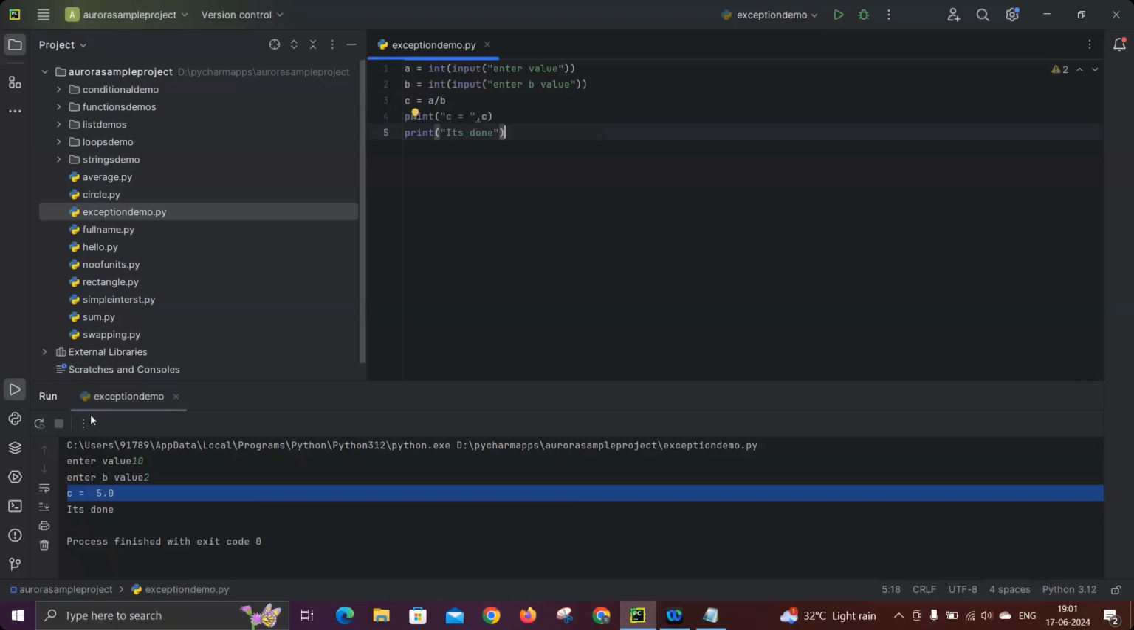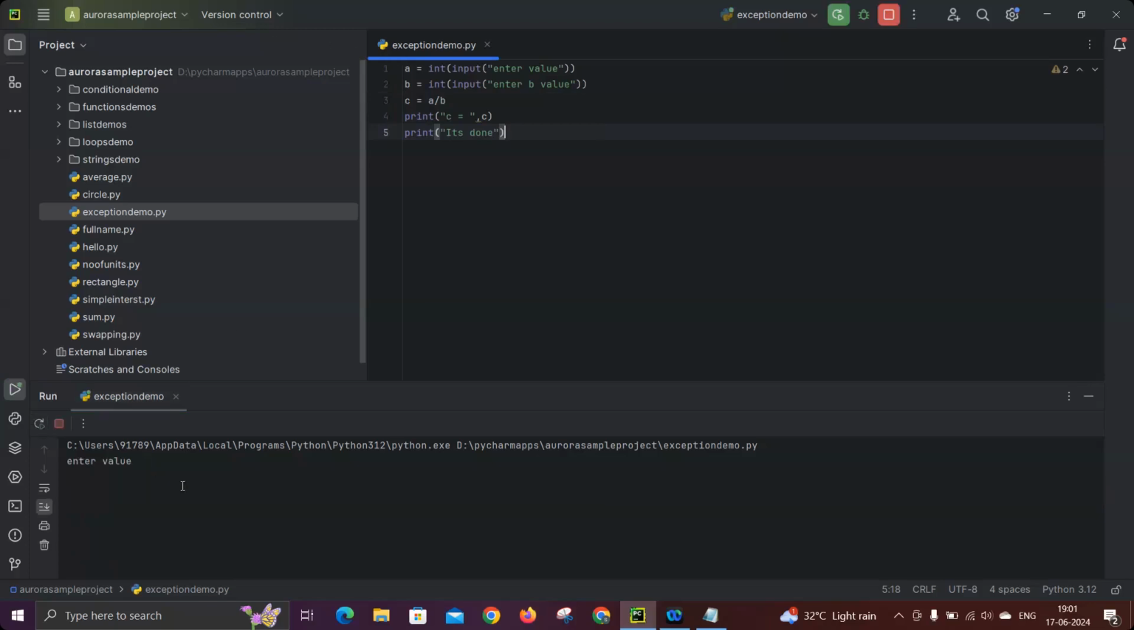Now you see I'm running the same program, but now there is a small twist. Okay, now enter a value. Now I'm giving gt. So what do you mean by gt?